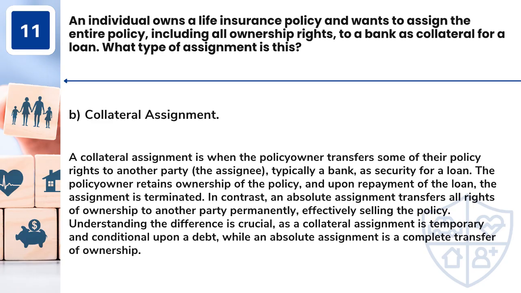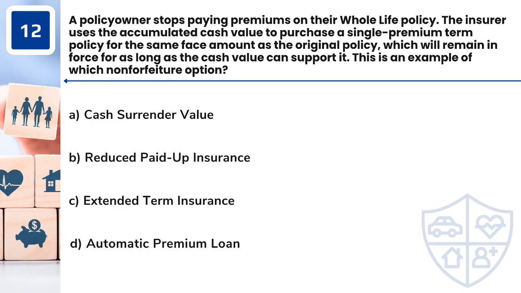Question 12. A policy owner stops paying premiums on their whole life policy. The insurer uses the accumulated cash value to purchase a single premium term policy for the same face amount as the original policy, which will remain in force for as long as the cash value can support it. This is an example of which non-forfeiture option? A. Cash surrender value. B. Reduced paid-up insurance. C. Extended term insurance. D. Automatic premium loan.